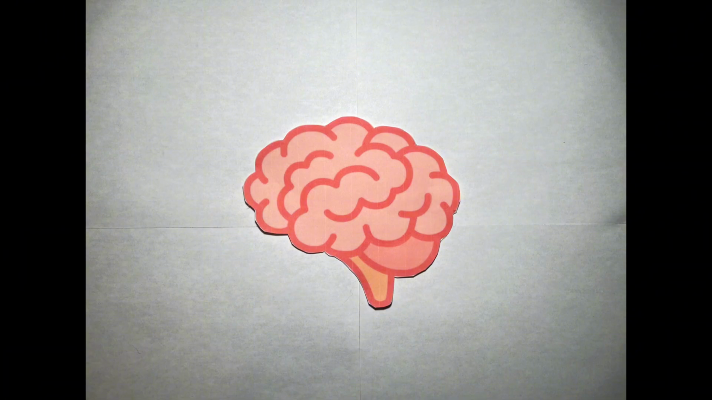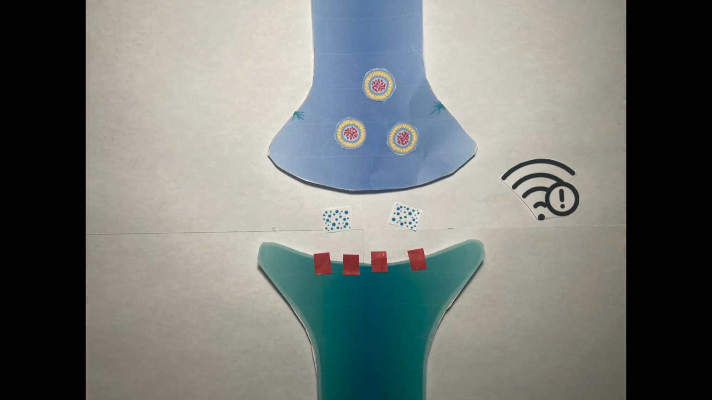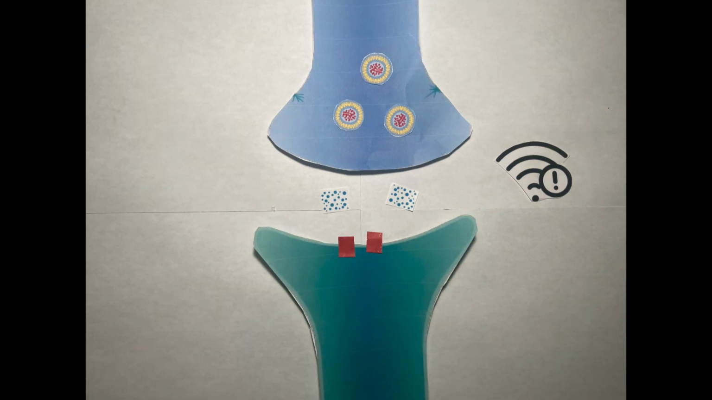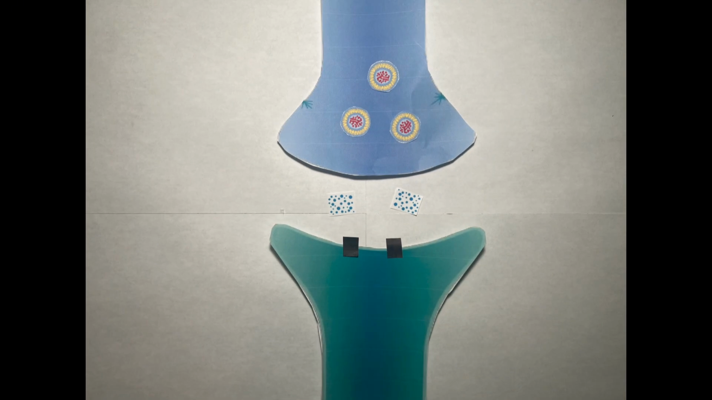With chronic alcohol use, the brain adjusts. It might reduce the number of GABA receptors on the neurons, or make them less sensitive. This is what leads to tolerance and withdrawal symptoms when alcohol use stops.